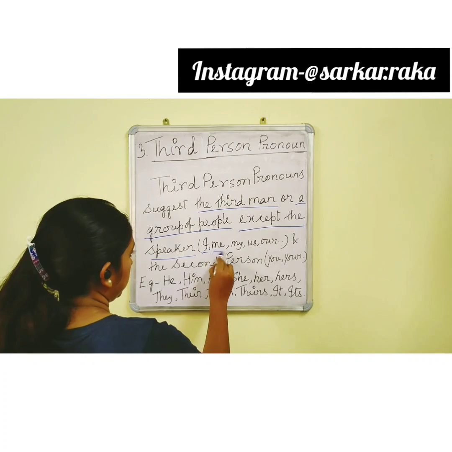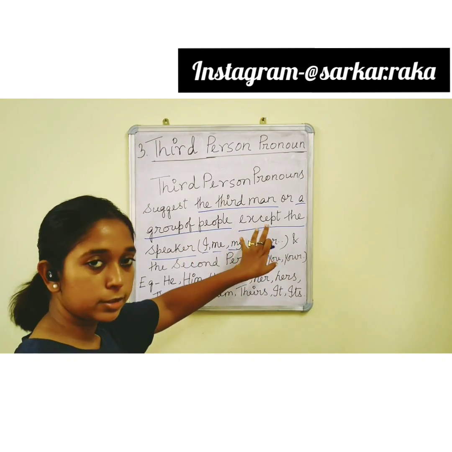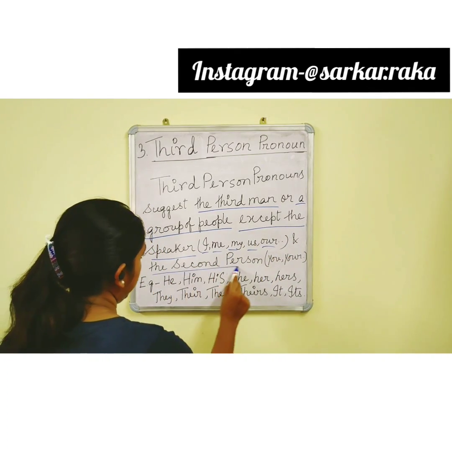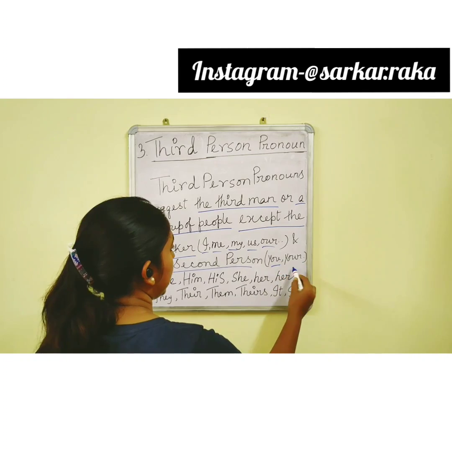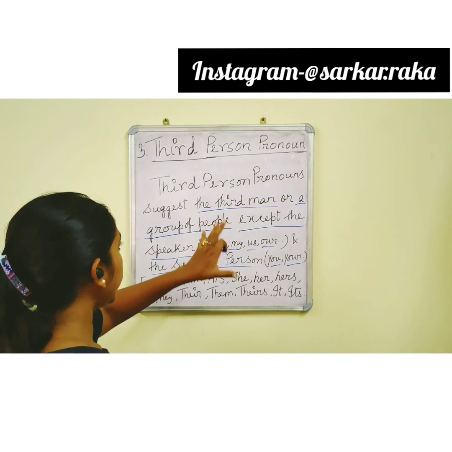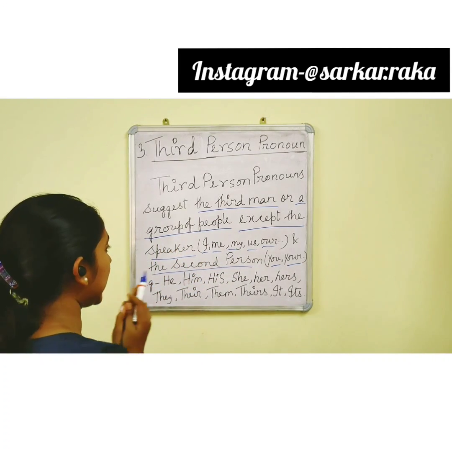Like I, me, mine, us, our, these are the first person pronouns, so except the speaker and the second person pronouns like you, your. So, the third man or a group of people except the speaker or the first person and second person.